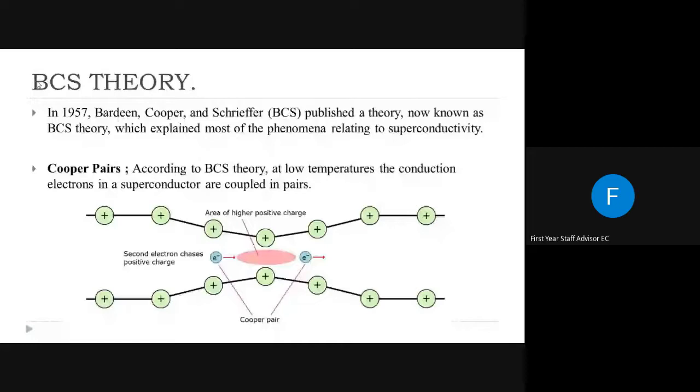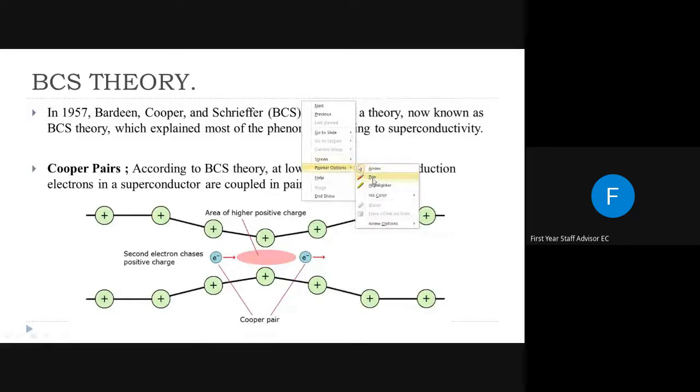Okay. So in our previous class, we were discussing superconductivity. What do you mean by superconductivity? In order to understand superconductivity, we want to know what we mean by conductivity. A material is conducting electricity or current. We discussed earlier what we mean by conduction.